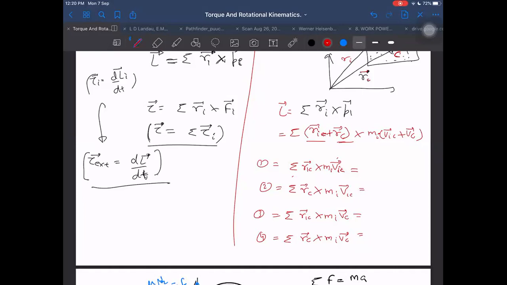Because it is a rigid body, and I have told you one thing about a rigid body. For any rigid body, every point with respect to another point can be rotating only in a circular path. Therefore, it will have some angular velocity at any instant of time. Let at one particular instant its angular velocity be omega.